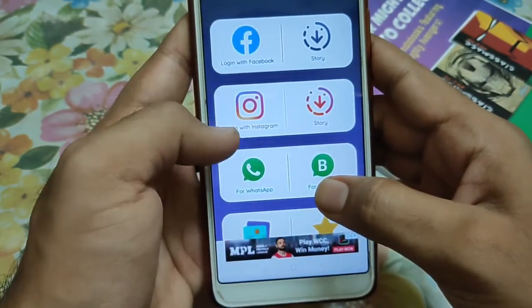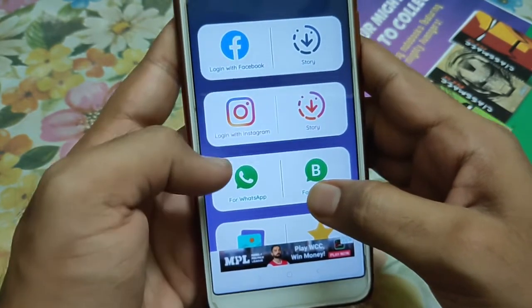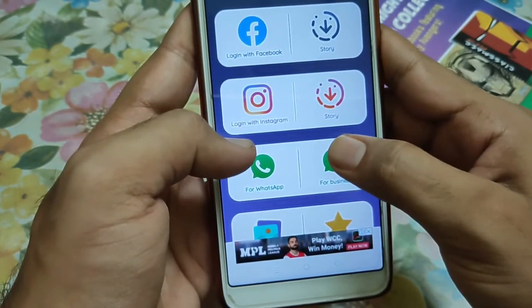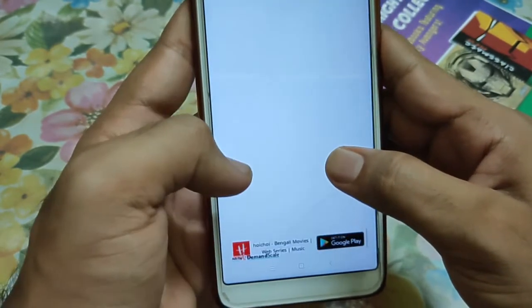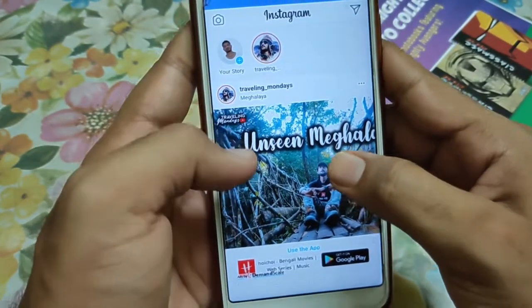Here you have to log in with your Facebook, Instagram, and WhatsApp. I have done all these three steps. Now I'm going to show you one by one how you can actually save stories or photos or anything from your Instagram, Facebook, or WhatsApp. At first, let's click on login with Instagram. As I have already logged into my Instagram, I will be redirected. So you can see my Instagram account is now open.